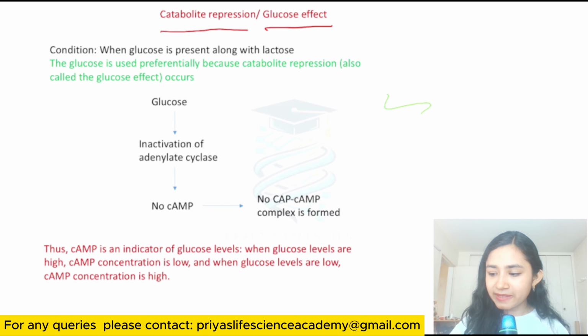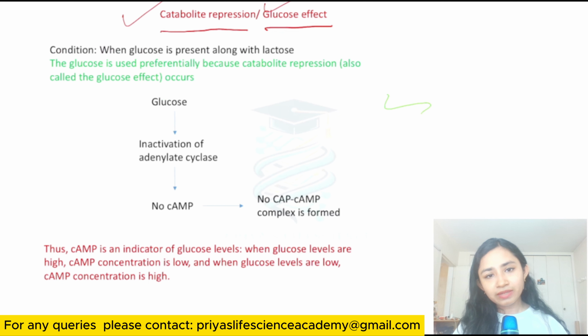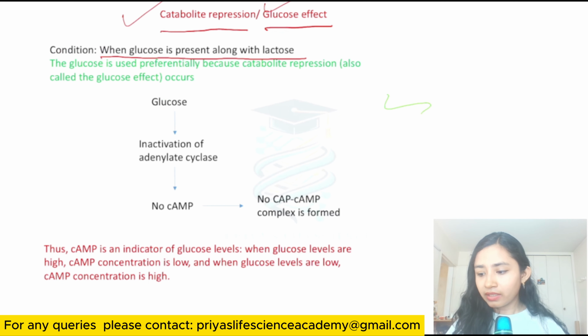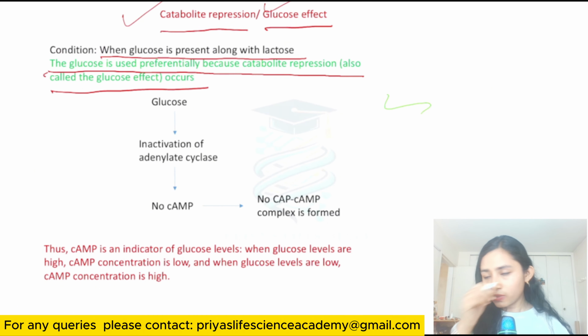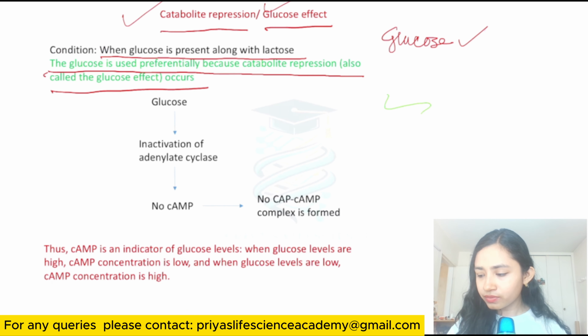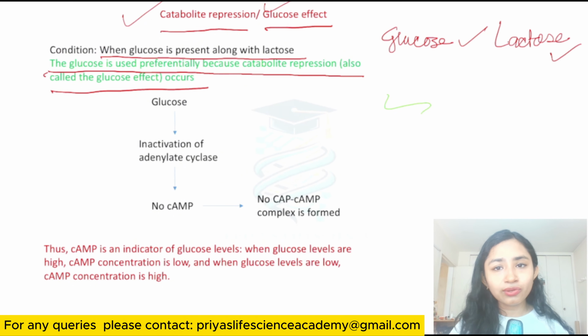So when glucose is present, glucose will repress the use of lactose as a carbon source. That phenomenon is known as catabolite repression or glucose effect. So what will happen in that case? When glucose is present along with lactose, the glucose is used preferentially because of catabolite repression. So when you have glucose and also lactose, what will you use? You will definitely use glucose because glucose is your preferred carbon source.